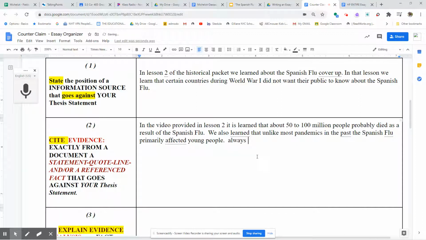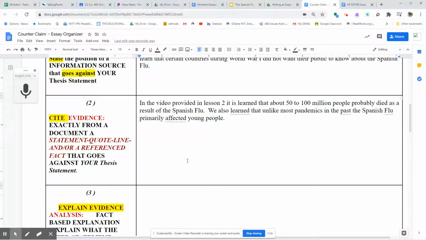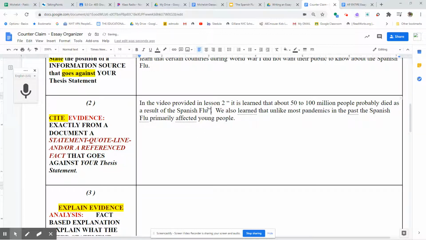Always remember, when you're voice typing, to go to silence when you're done talking. So there I provided evidence in the video, and I could quote specifically what was cited, which is as follows here. Always put quotation marks around information that you learn. Always cite your sources. Always. So this provides evidence.